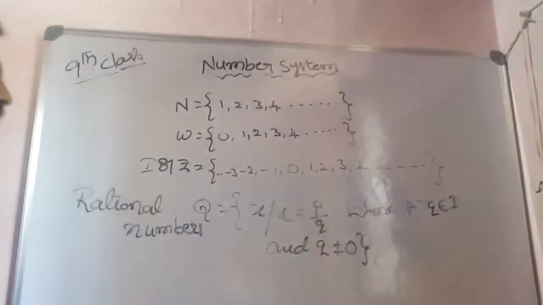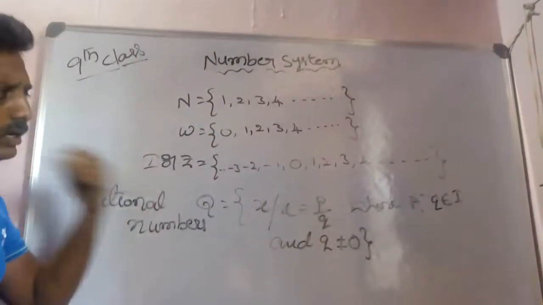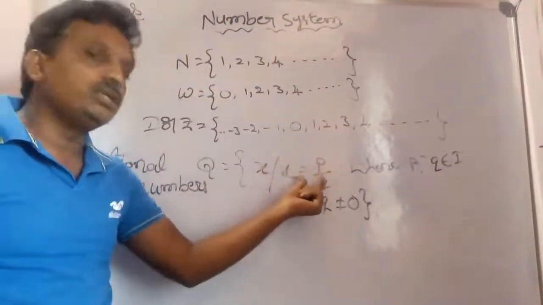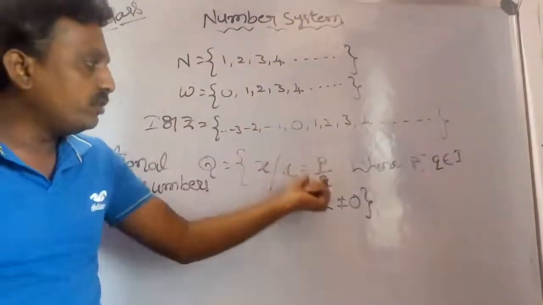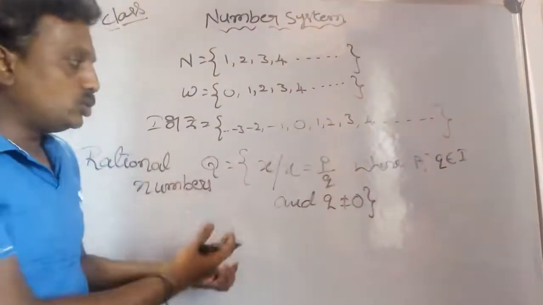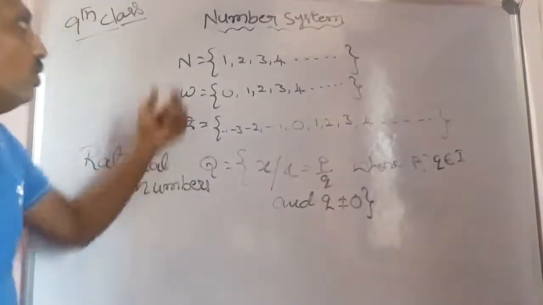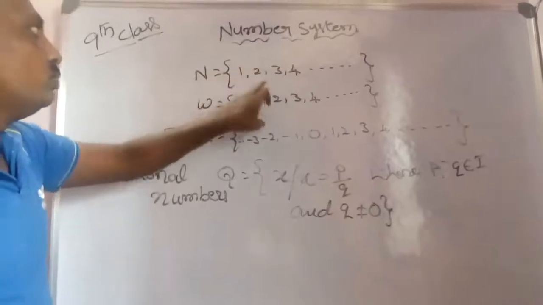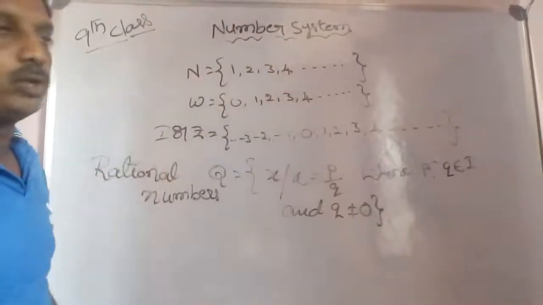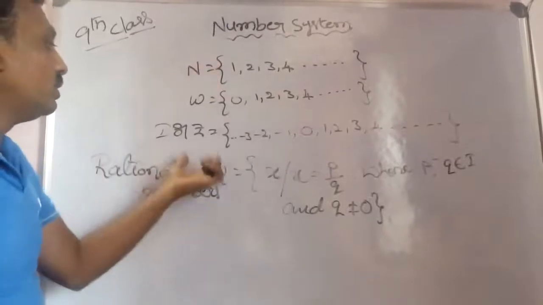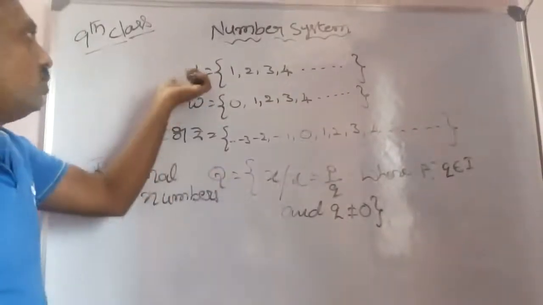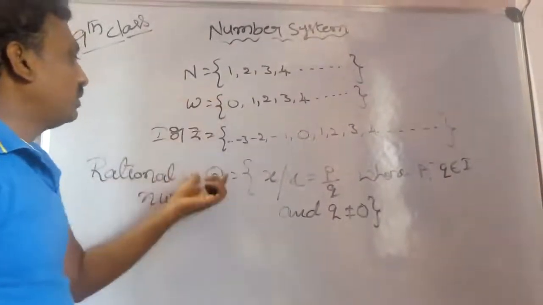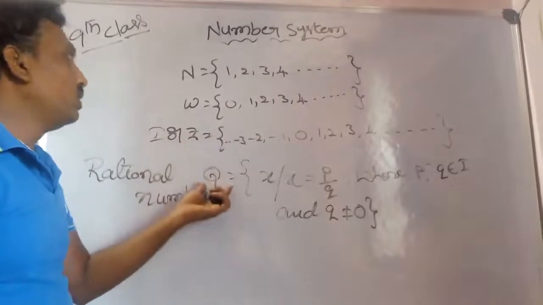This is our definition. For example, you observe that if you take q as 0, p by 0 is an undefined form. So we can't define the denominator when it is 0. Observe, friends, natural numbers: 1 by 1, 2 by 1, 3 by 1. This is also in the form of p by q. So all natural numbers are rational numbers. All whole numbers are rational numbers. All integers are also rational numbers.